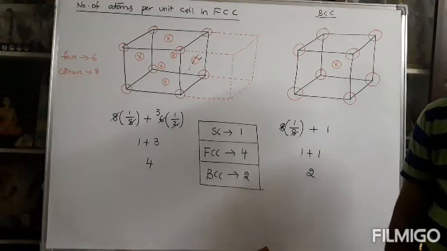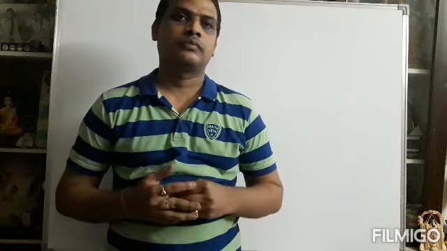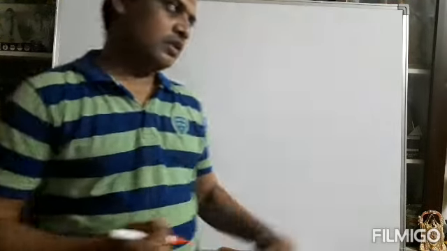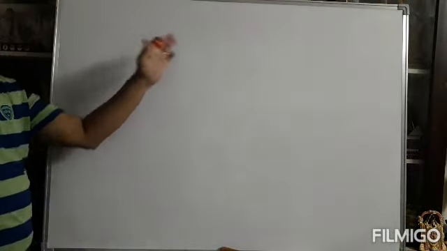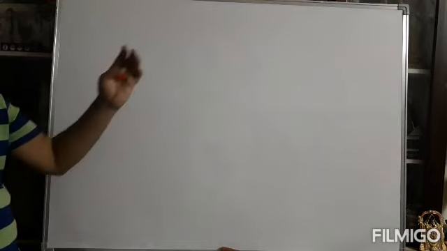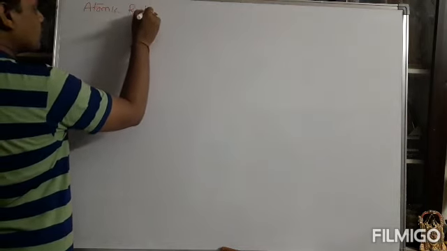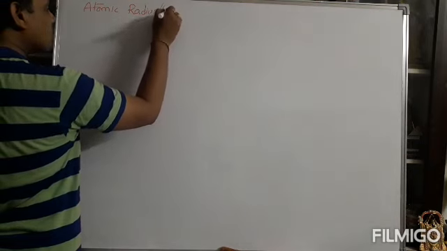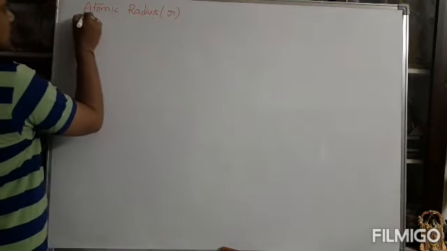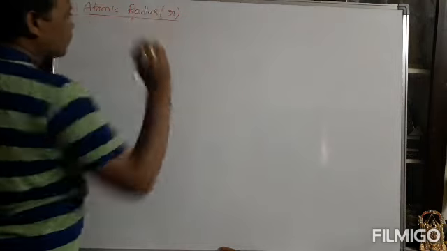So the basic term, number of atoms per unit cell, is completed with respect to simple cubic, face centered and body centered. After completion of this, the next topic is atomic radius, which is indicated by the letter small r.